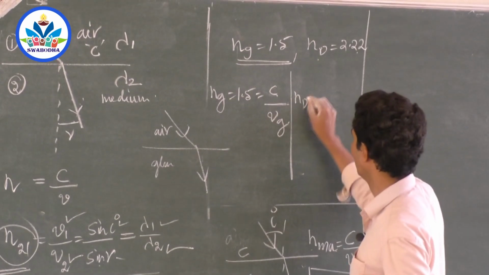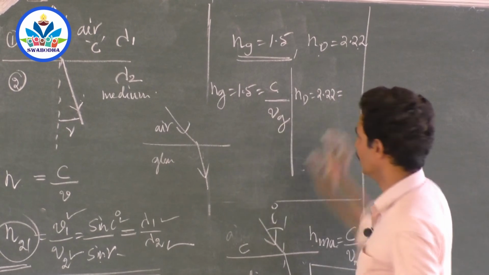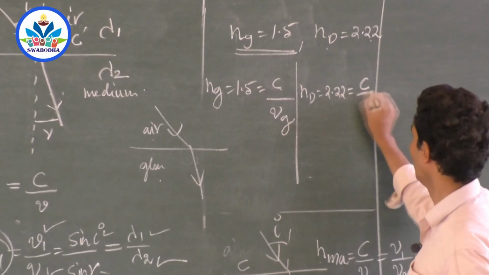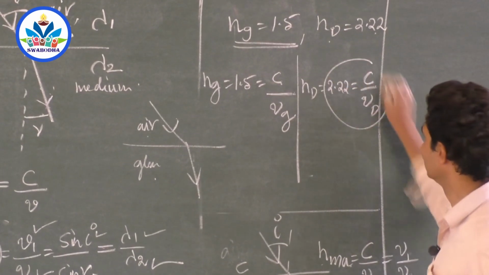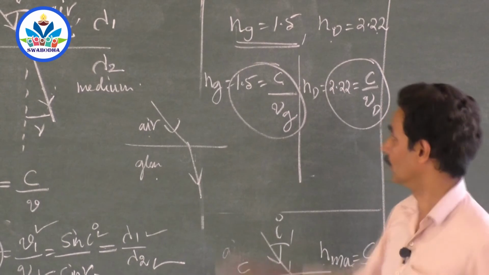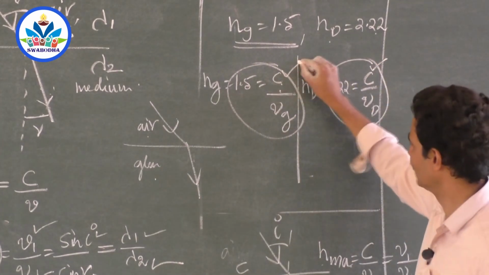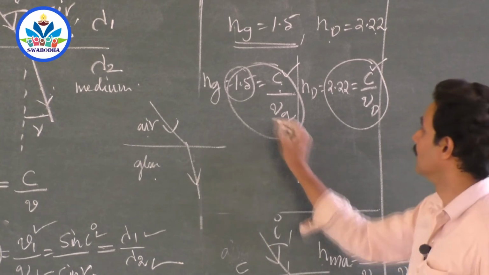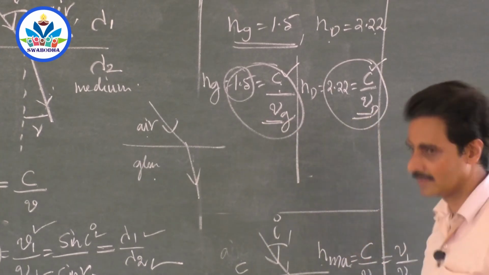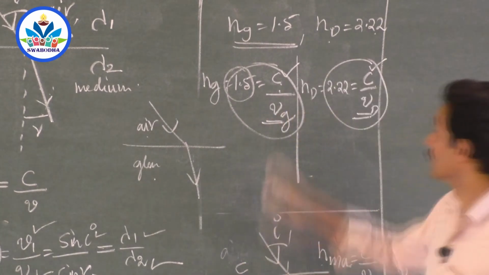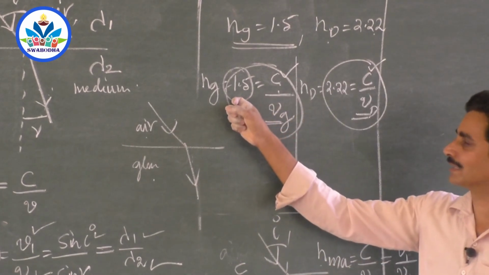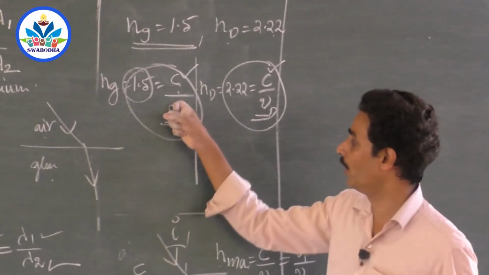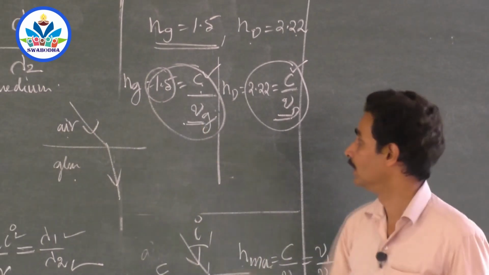What about refractive index of diamond, 2.22? Then refractive index of diamond is 2.22. The meaning is you have to take diamond here, air here. It is the ratio of velocity of light in air to the velocity of light in diamond. See this? What can you conclude? In both the equations, this is a constant. Then will this value, what you call refractive index, tell you what is the speed of light in that medium? Definitely. Since refractive index of glass is less, this answer should be more, because the denominator should be more if you want to get a lesser answer.